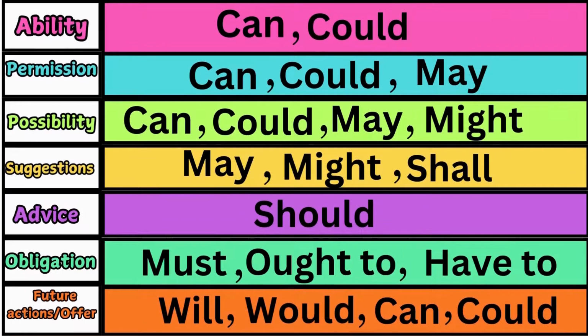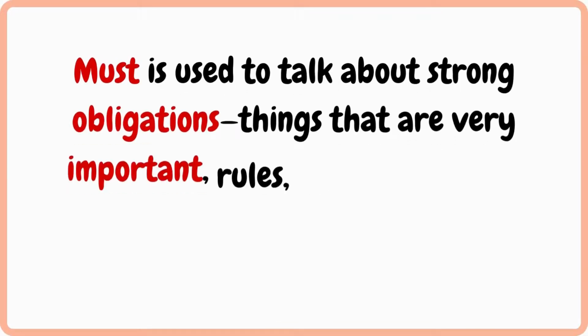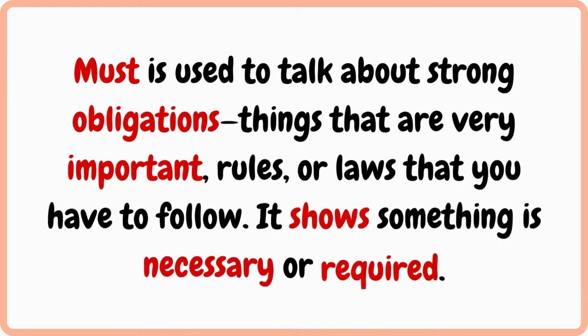In this section, we're going to talk about how to use must, ought to, and have to for expressing obligation. Must is used to talk about strong obligations, things that are very important, rules, or laws that you have to follow. It shows something is necessary or required.